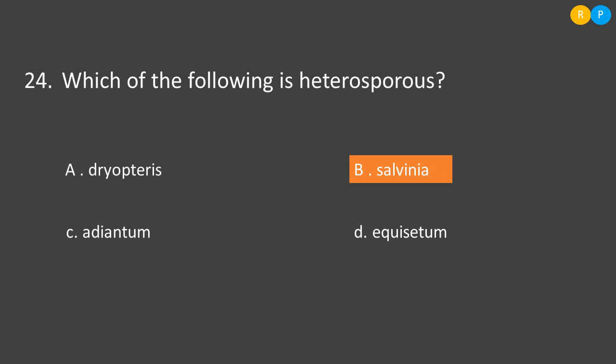So among the four options, the correct one is option B, Salvinia, because it is an advanced pteridophyte. It is showing heterosporous nature. Then one more example we have in the pteridophytes, that is Selaginella. Selaginella is also showing the heterosporous condition.